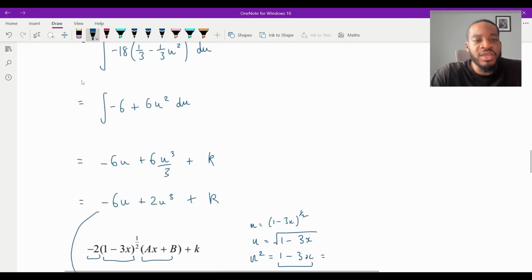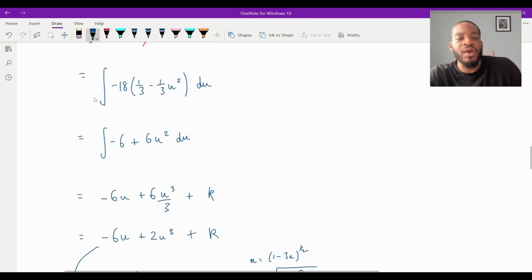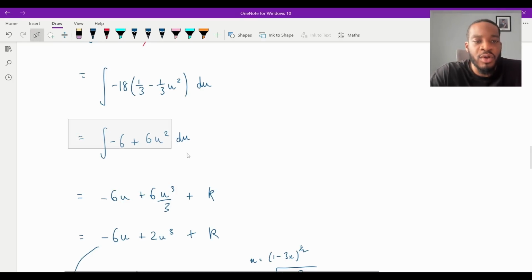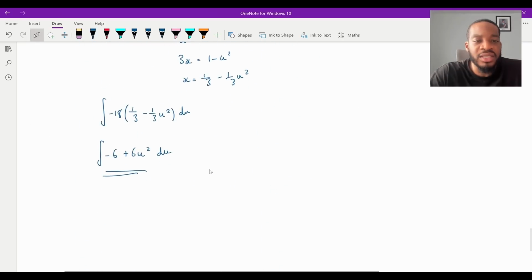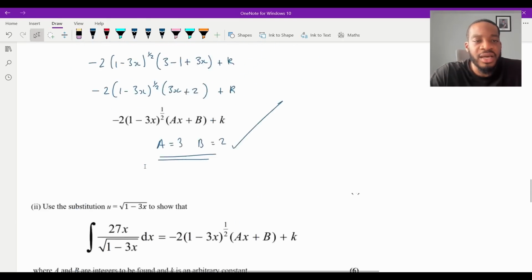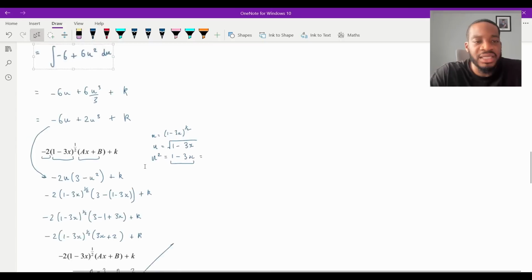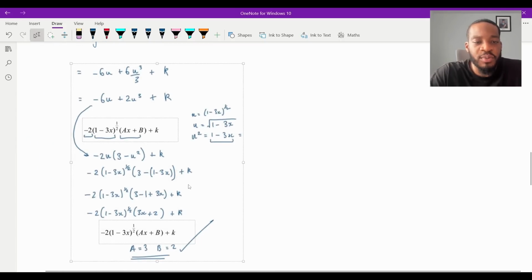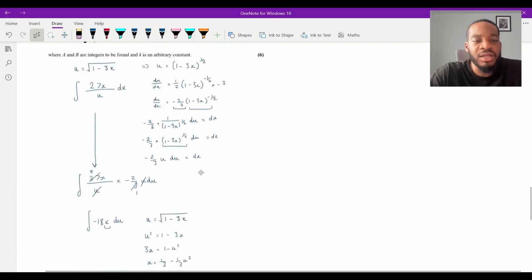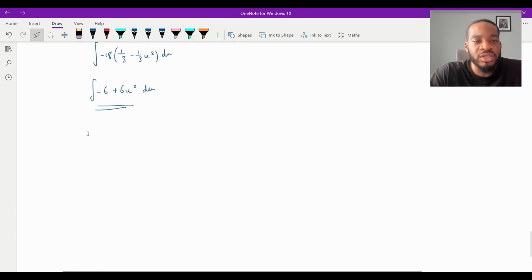So from this point, it's just basically another way of getting to this step here. Yeah, so it just depends on which way you prefer to do it. But yeah, both ways are the same. So once you get to this point, it's literally just following these steps here again, so there's no need for me to actually do it again. I'll just copy this and put this underneath for the PDF when I do the written solutions.